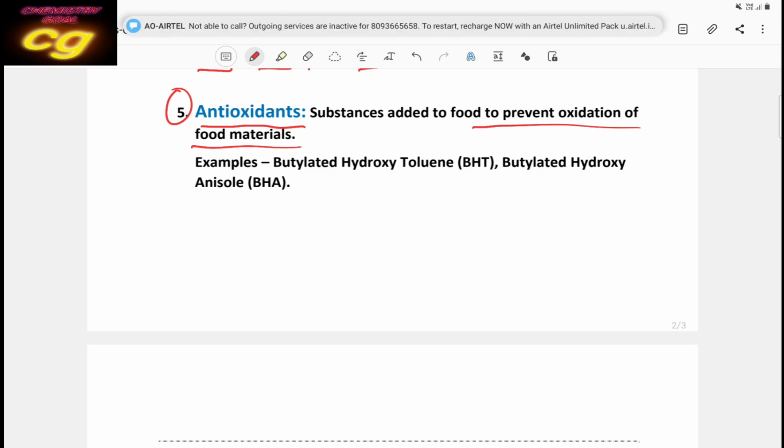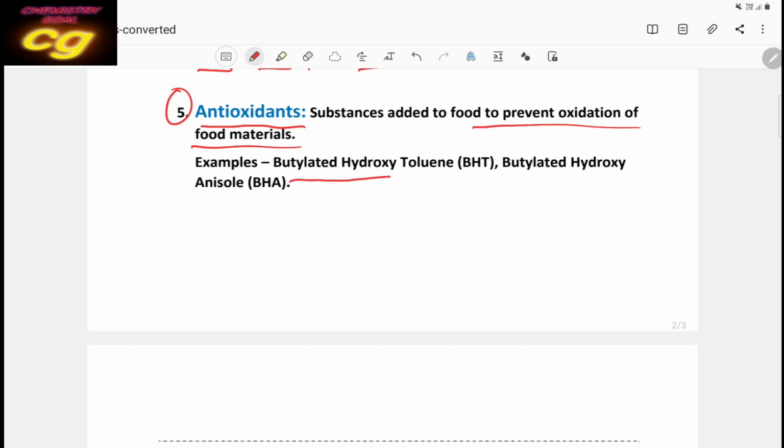What are the antioxidants mainly used? BHT, butylated hydroxytoluene, and butylated hydroxyanisole, BHA. These two are very important chemicals used as antioxidants. They protect the food so that it will not be easily oxidized.